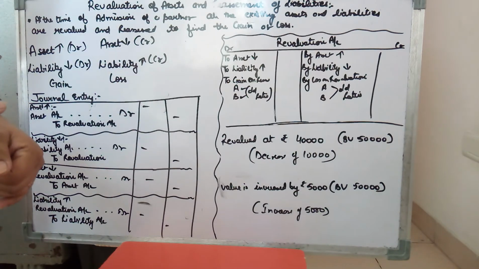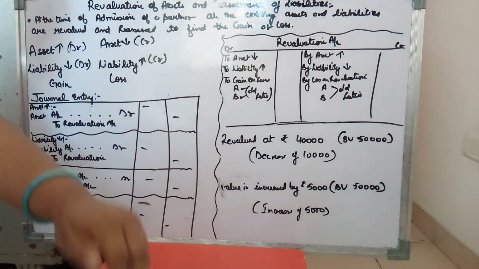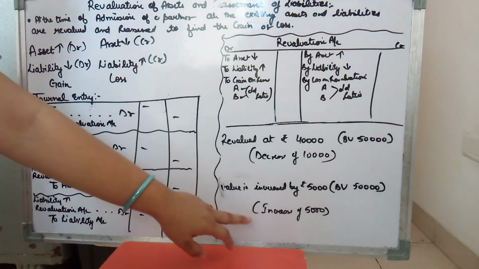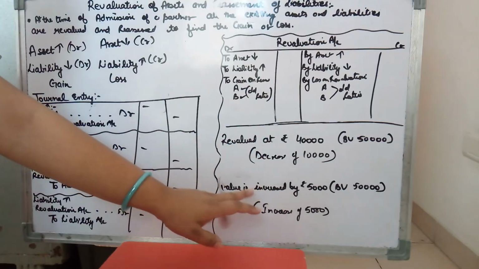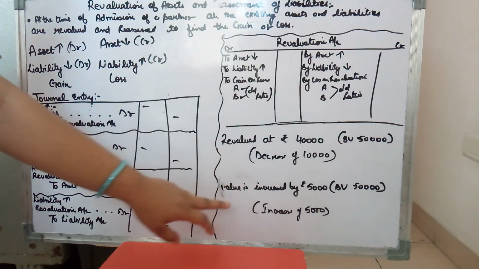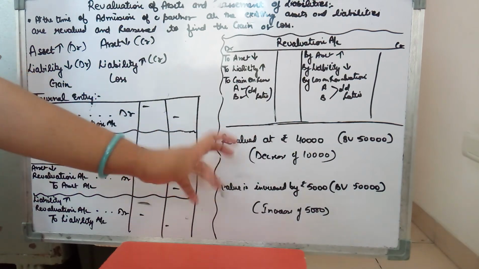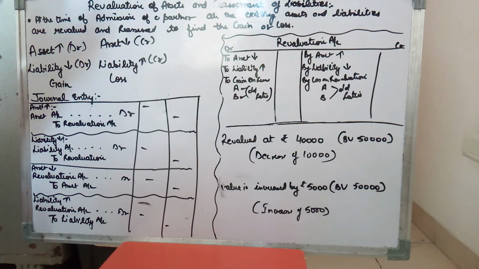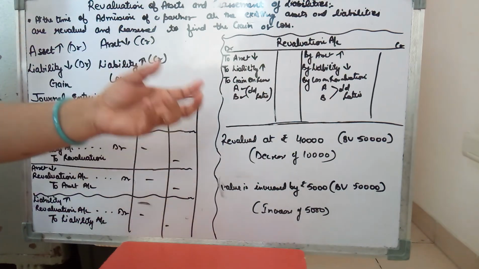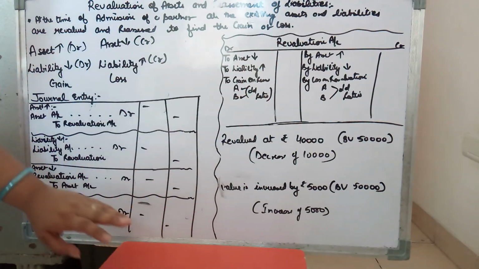Now if in your question it is given straight away that the value of machinery is increased by 5,000, that is itself the increase. So you don't have to work out the balance. This is the increase that is given. So your value has increased, and it will be asset account debit to revaluation, amount 5,000. If the new value or the market price is given, then you have to find the difference, and then find out the profit or loss, gain or loss. But if the increase or decrease is given straight away, then that is straight away your loss or gain. So that has to be posted and the revaluation account has to be prepared.